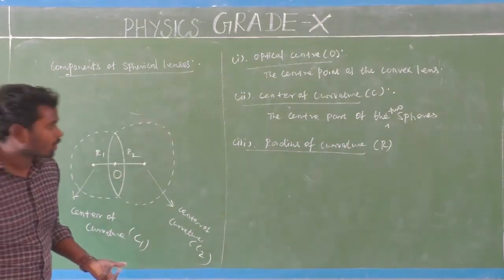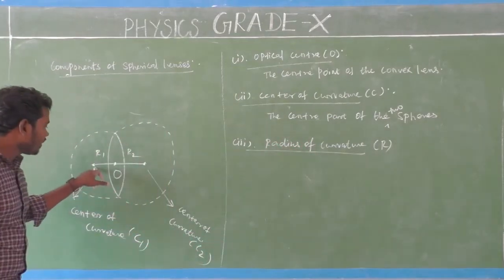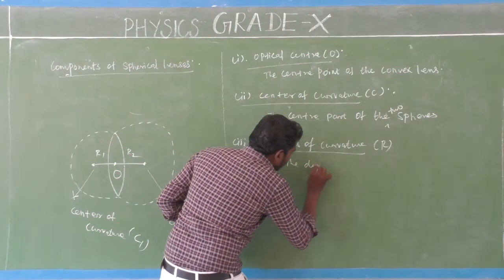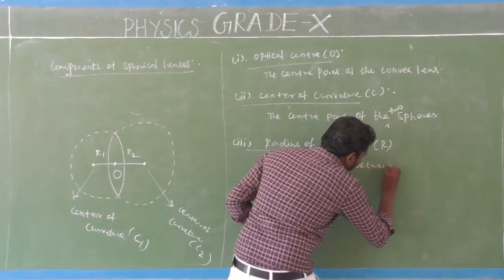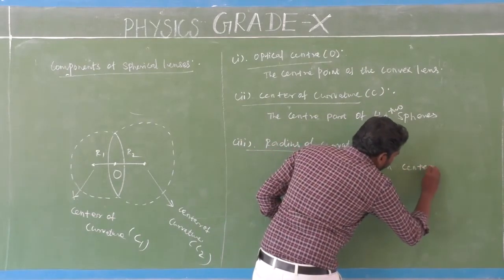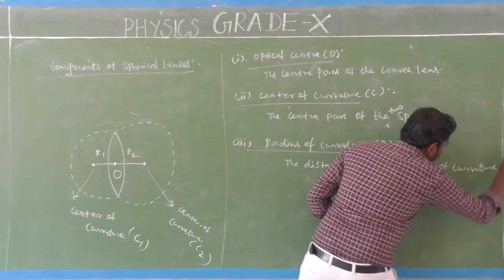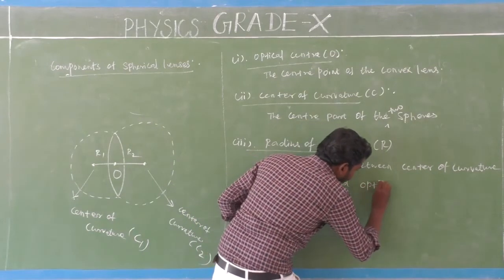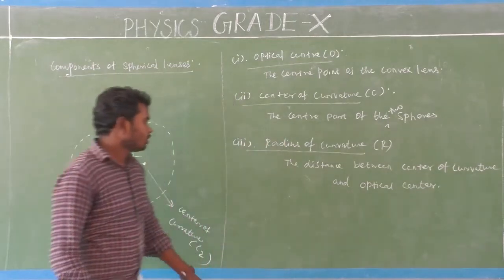Very simple. So the next component: what is radius of curvature? It is the distance between the center of curvature and the optical center. Look here, very simple.